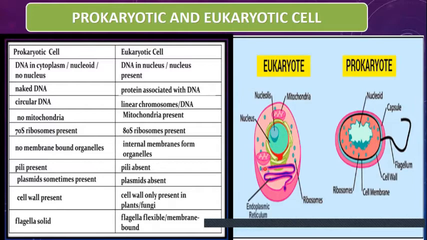In a similar way, the eukaryotic cells have several membrane bound cell organelles like the mitochondria, the ribosomes, the endoplasmic reticulum, the Golgi body. So all these membrane bound cell organelles are found in the eukaryotic cell, while the prokaryotic cells do not have membrane bound cell organelles.